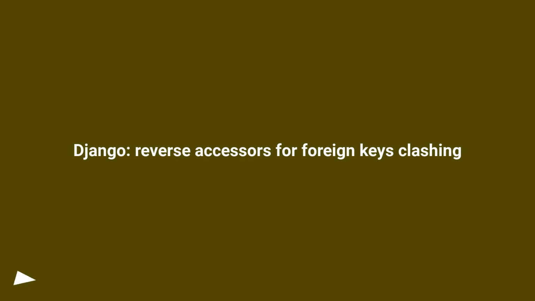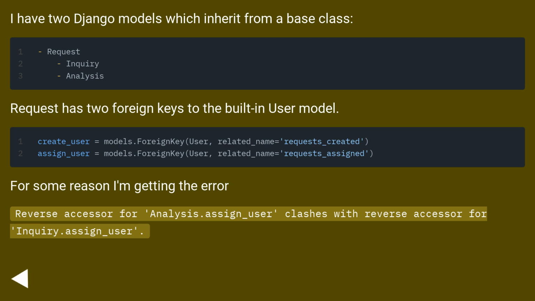Django, reverse accessors for foreign keys clashing. I have two Django models which inherit from a base class. Request has two foreign keys to the built-in user model. For some reason I'm getting the error: Reverse accessor for analysis.assign_user clashes with reverse accessor for inquiry.assign_user.